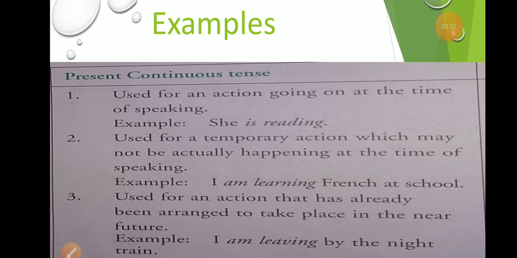Understand? Present continuous tense is used for an action going on at the time of speaking. An example is she is reading. Number 2, this tense is used for a temporary action which may not be actually happening at the time of speaking. In the first rule we learned that it is used for an action going on at the time of speaking. In rule number 2 we have learned that it is used for a temporary action which may not be actually happening at the time of speaking.